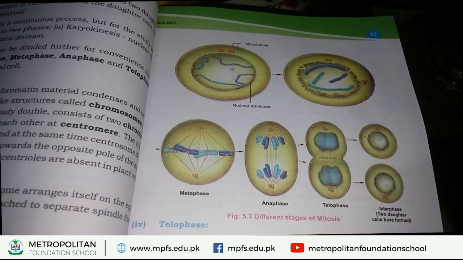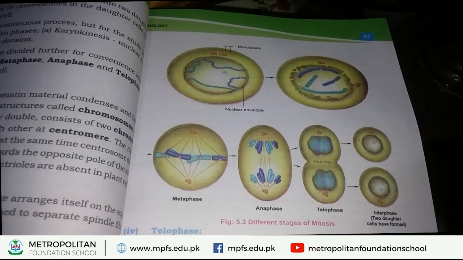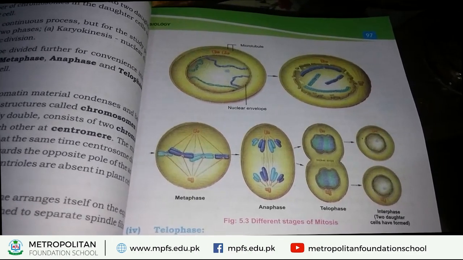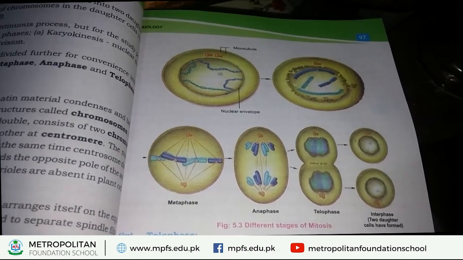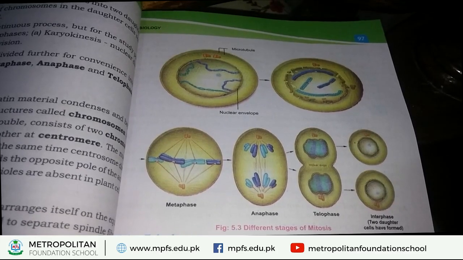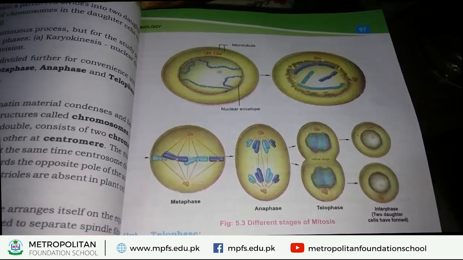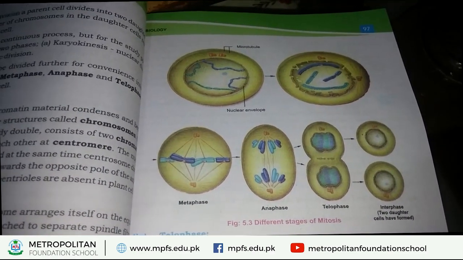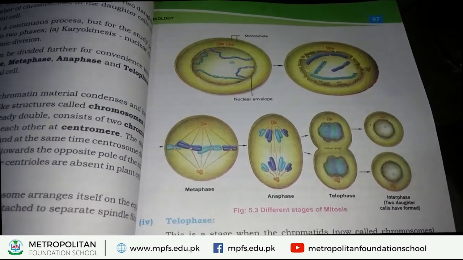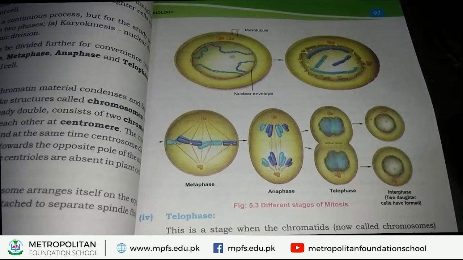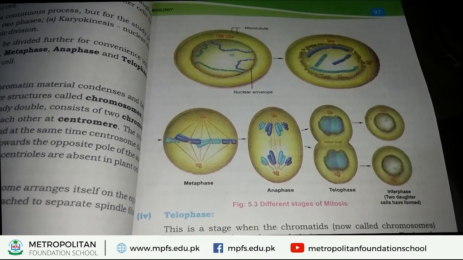Look at this picture. In this picture, the centromere of the chromosome divides and the chromatids of the chromosomes separate from each other. In metaphase, the chromatids were attached to each other. In anaphase, these chromatids separate from each other.